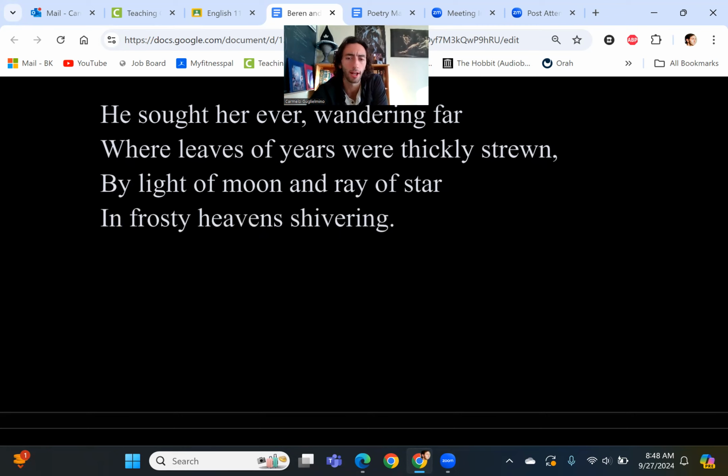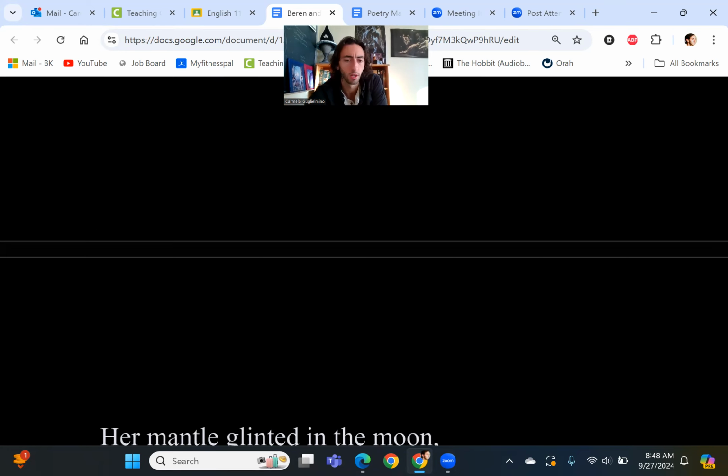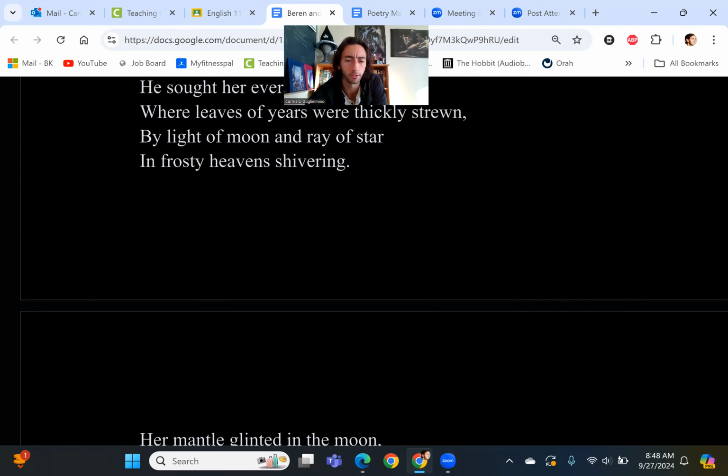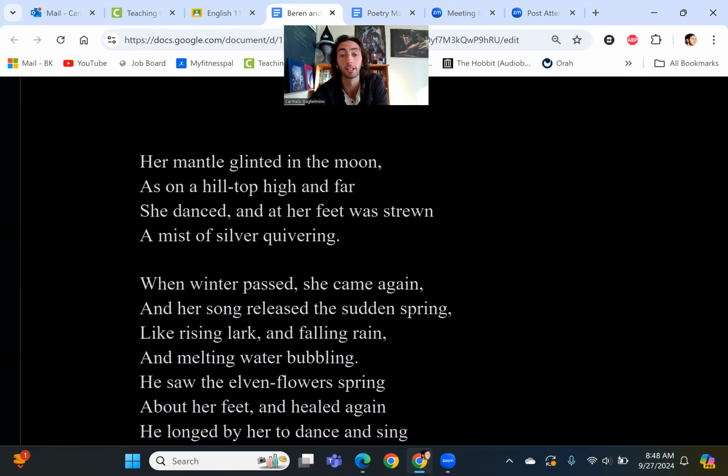He sought her ever, wandering far, where leaves of years were thickly strewn, by light of moon and ray of star and frosty havens shivering. Her mantle glinted in the moon, as on a hilltop high and far she danced, and at her feet was strewn a mist of silver quivering.